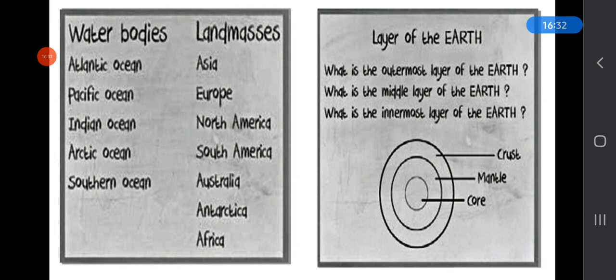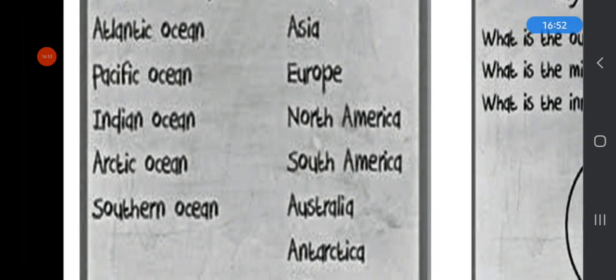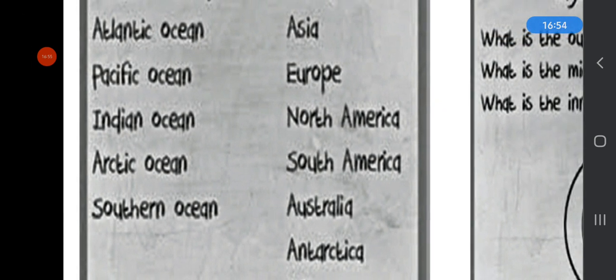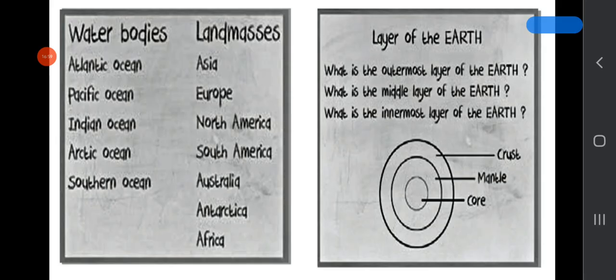And hydrosphere, hydro means water in the Greek language. So all the water bodies like oceans, seas and lakes together represent the hydrosphere. We have 5 major oceans in the world. You can read them: Atlantic Ocean, Pacific Ocean, Indian Ocean, Arctic Ocean and Southern Ocean. The Pacific Ocean is the biggest and the Arctic Ocean is the smallest ocean.